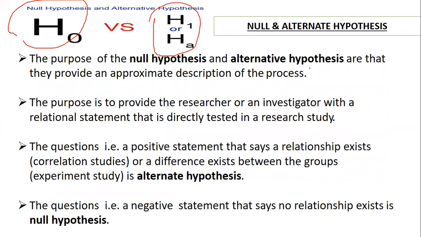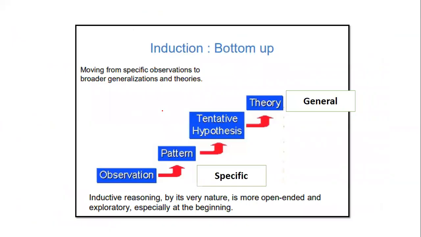So the purpose of the null hypothesis and alternate hypothesis is to provide the description, but that will be proved only after the verification. Once the null hypothesis is proved or accepted, the alternate hypothesis gets rejected, or it is vice versa. If the alternate hypothesis gets accepted, the null hypothesis gets rejected.